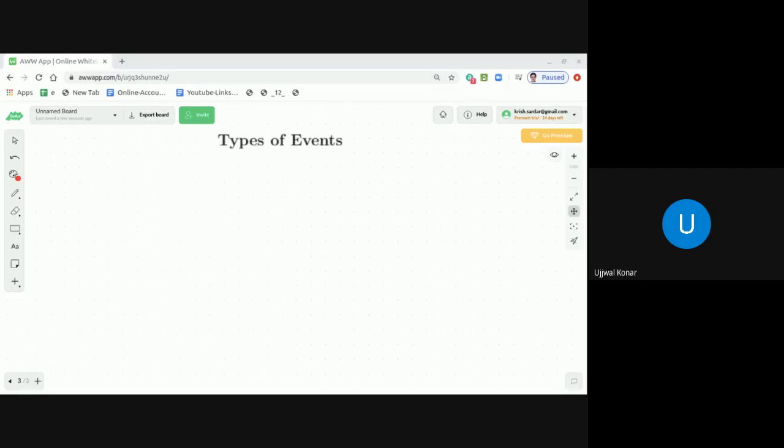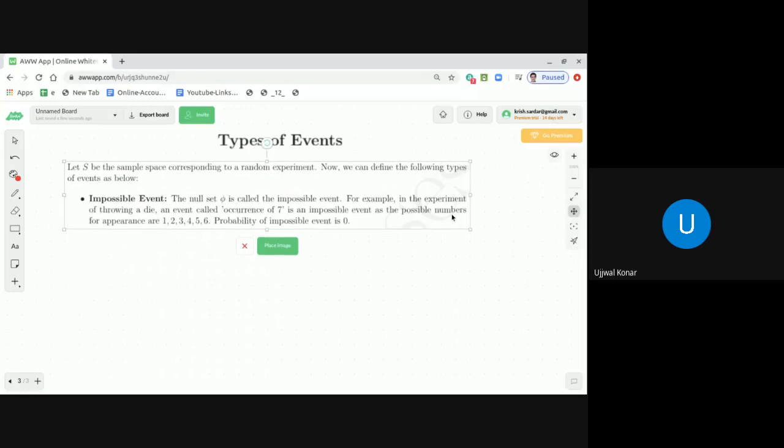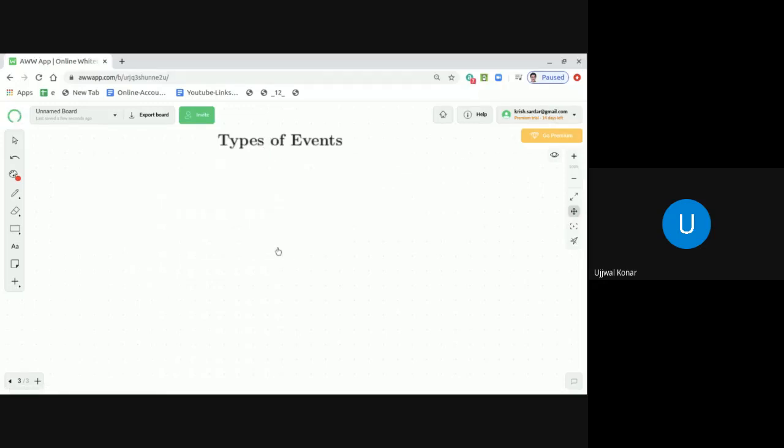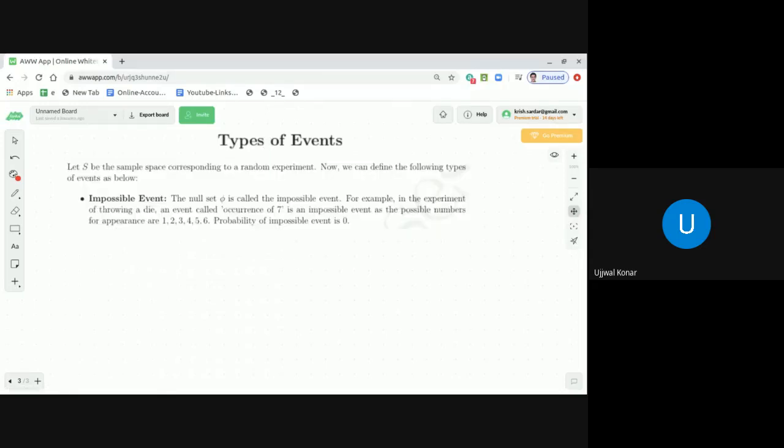The first one is called the impossible event. As you hear the word, dear students, impossible, you know what impossible means? Impossible means which is not going to happen, not possible. Opposite of possible is impossible, right? From the English dictionary. So impossible event is the null set. If we have the sample space as a set, let S be the sample space. Now, the null set is called an impossible event.